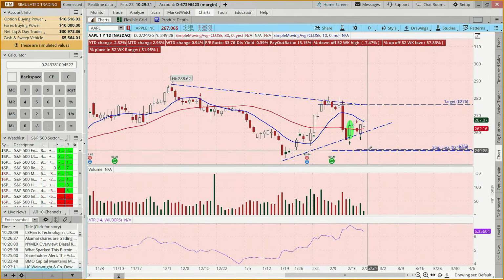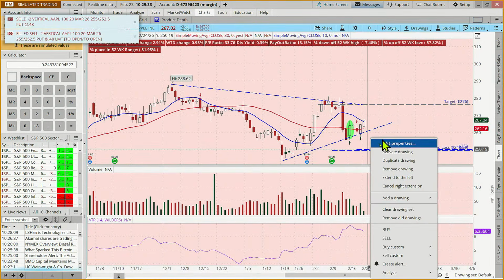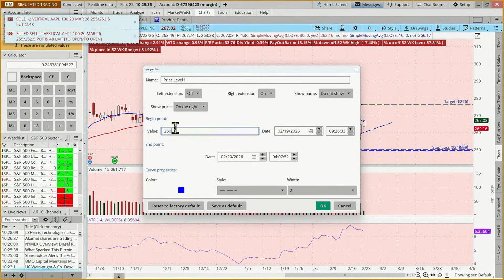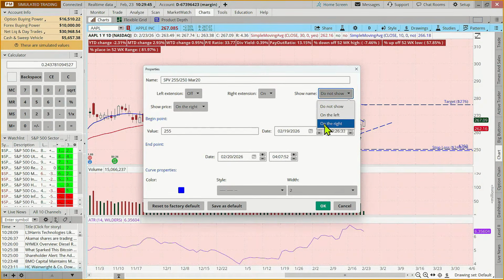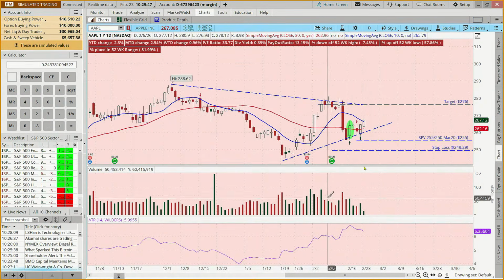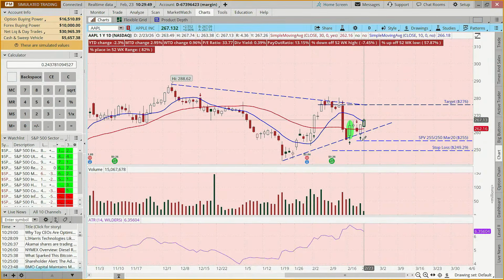Or sorry, it was 255. And if we want to show our trade on the chart, 255, 250, expiration March 20th, we're going to show that on the right. So now we can see what our goal is. We want it to stay above, and we've got lots of wiggle room.